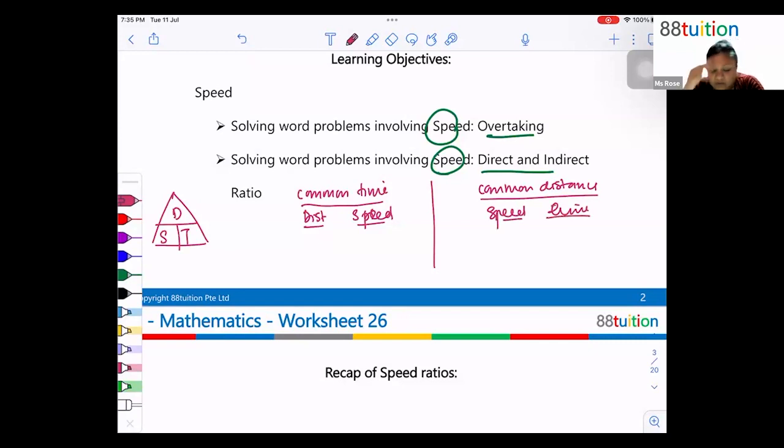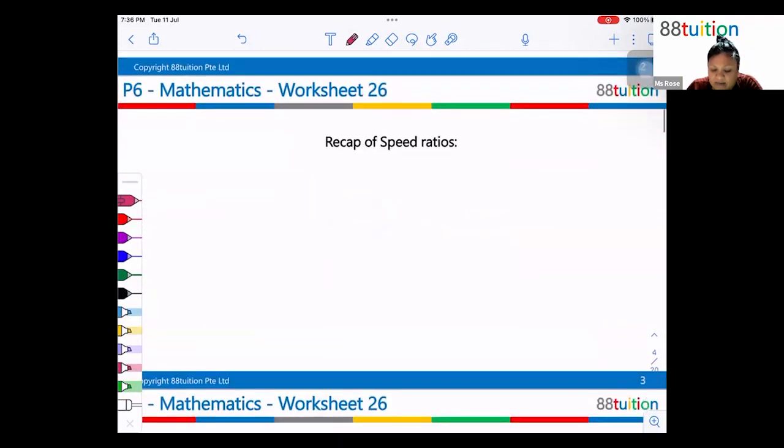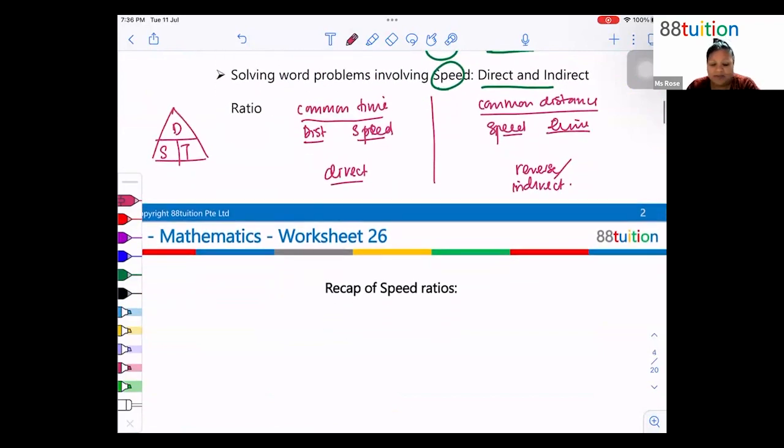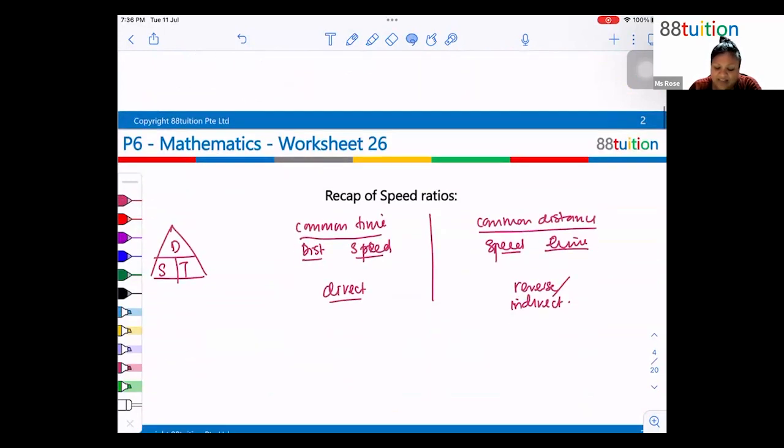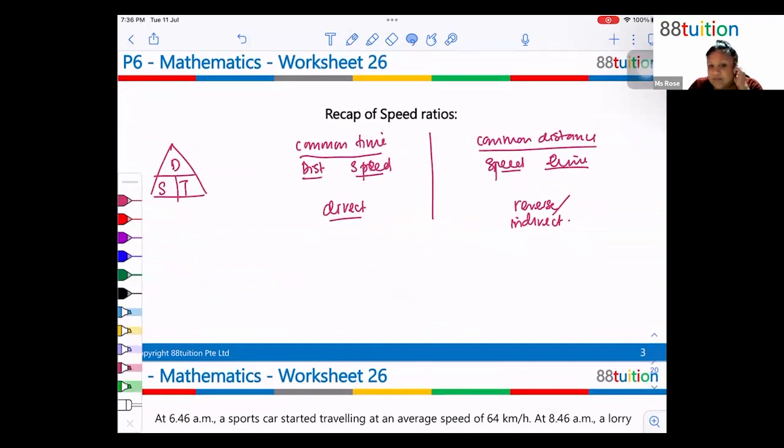okay? So these are the ratios that we can find. When it comes to speed and distance ratio, they are direct. And this one will be reverse or indirect. So if you recall from last week's lesson, this is what we did. I meant to put this recap on the next page, actually. So this is what we have done last week, just a quick recap. And of course, you have the formula.